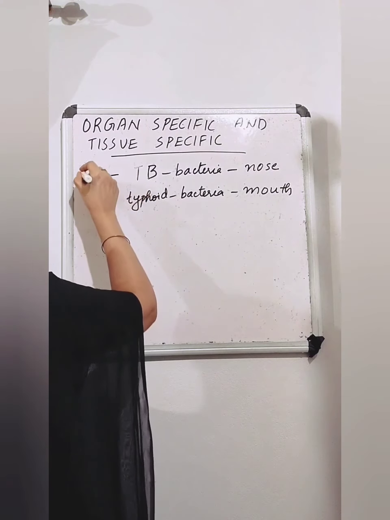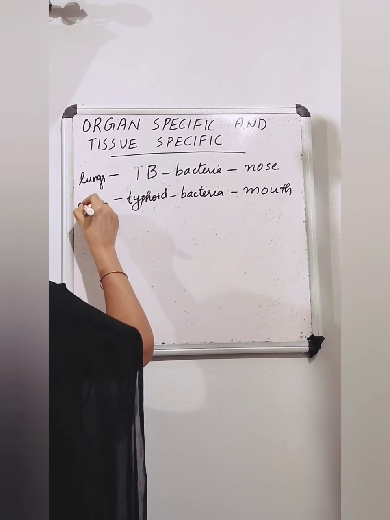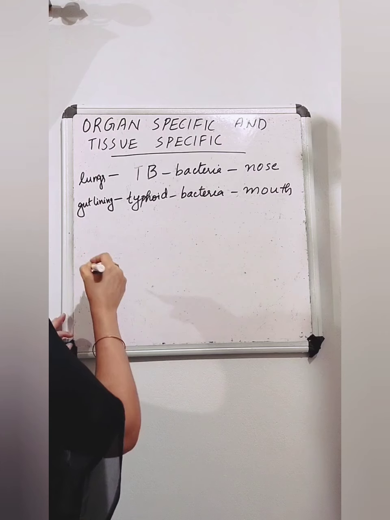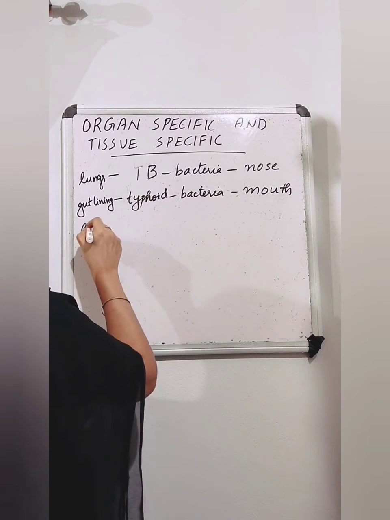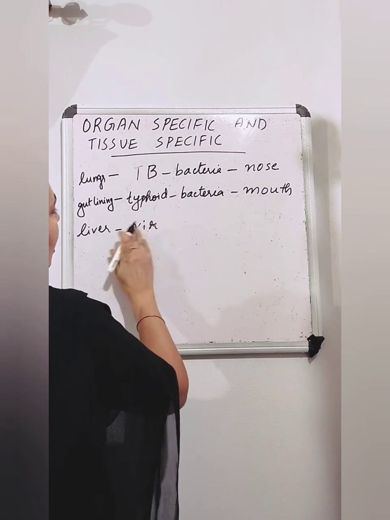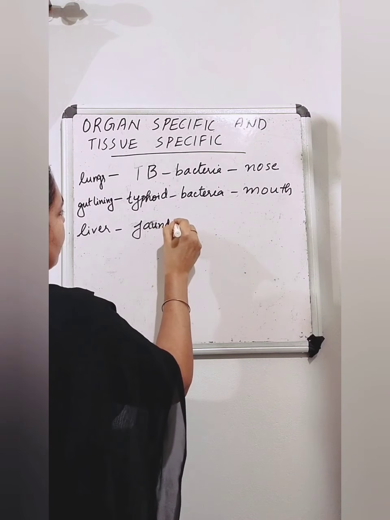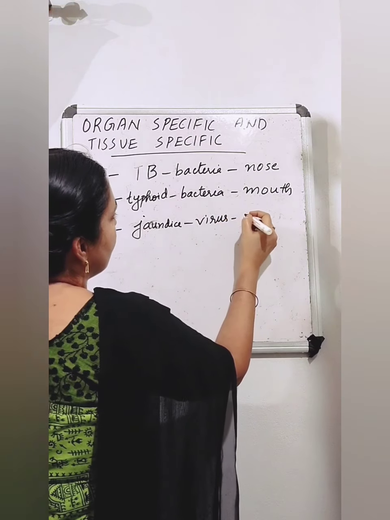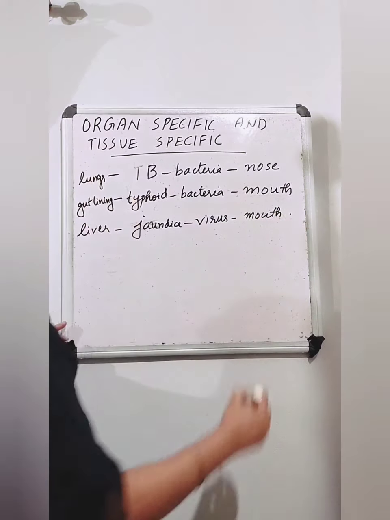And which organ does it affect? Tuberculosis affects our lungs. Typhoid affects our gut lining, staying in the gut lining. And a virus that causes jaundice affects our liver. The disease is jaundice, and it is caused by a virus, which enters through contaminated water through our mouth.